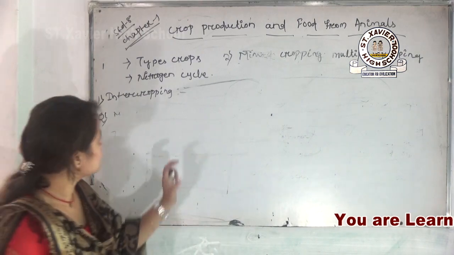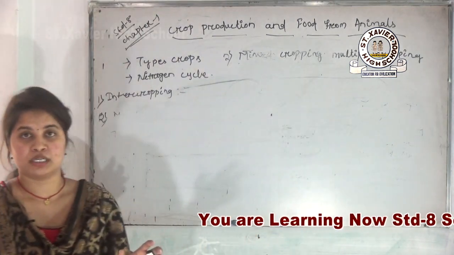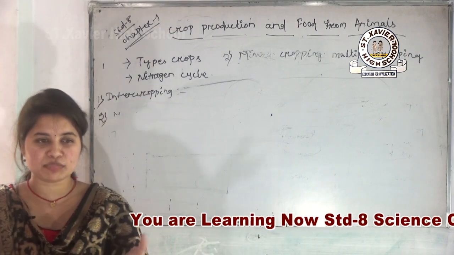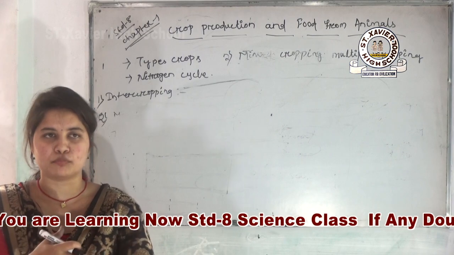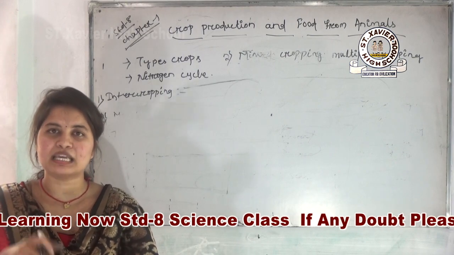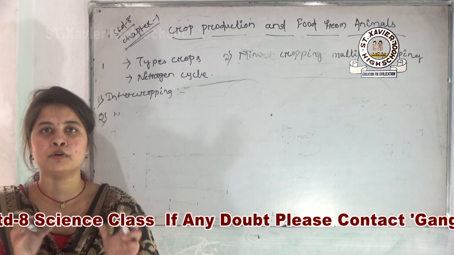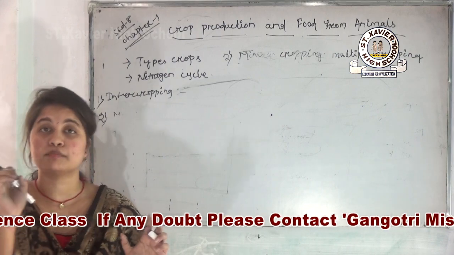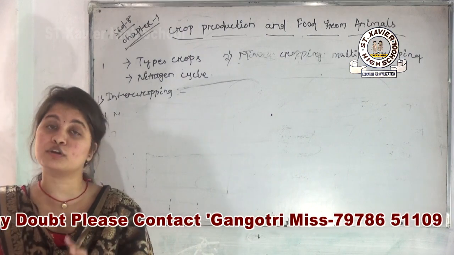Then comes our next thing, that is your mixed cropping or multiple cropping. So what do you mean by mixed? Mixed means the mixture of some things, yes or no? So whenever a farmer cultivates different types of crop in one agricultural field, that type of cropping is known as your mixed crop or multiple cropping.